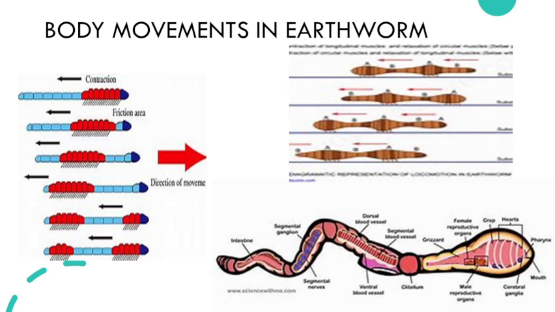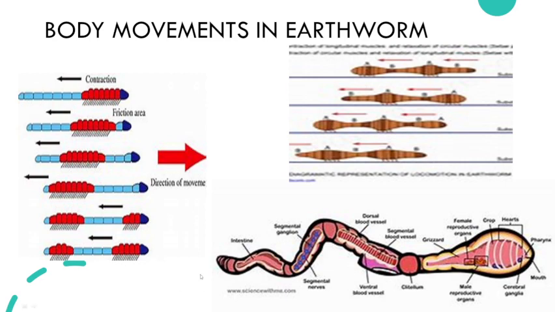And then not only that, the earthworm swallows the soil. It's food only, when it swallows the soil and excretes the undigested material as it moves. Because of that it gives fertility to the soil. Understood? When they move in the soil, they swallow the soil and excrete the undigested material. Because of that, the soil becomes loosened and fertile. That is why earthworms are known as the farmer's friend.